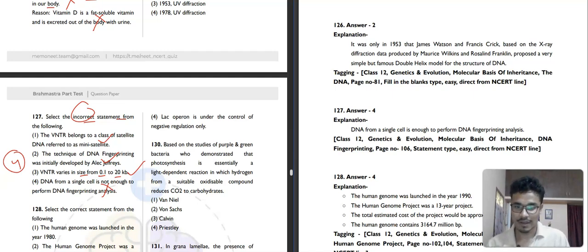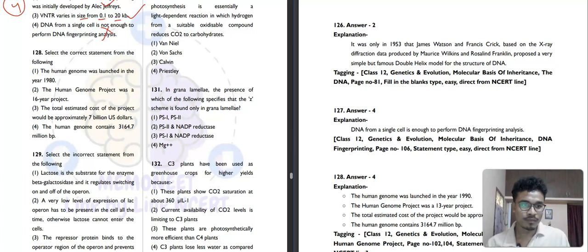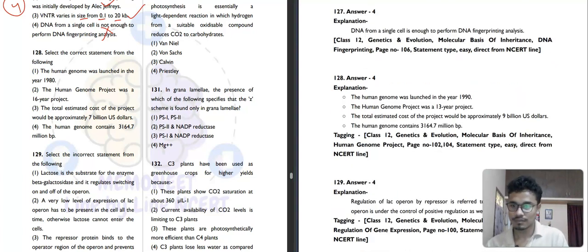Then question number 128. It is saying to select the correct statement from the following. The Human Genome Project was launched in the year 1980. No, it was launched in 1990. The Human Genome Project was a 16-year project. It was a 13-year project. Total estimated cost of the project would be approximately $9 billion. You can see so many confusing things. You have to remember the accurate things. The human genome contains 3164.7 million base pairs. So here the fourth option will be our correct answer for this question.